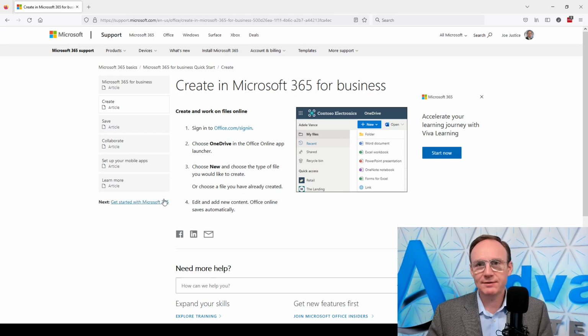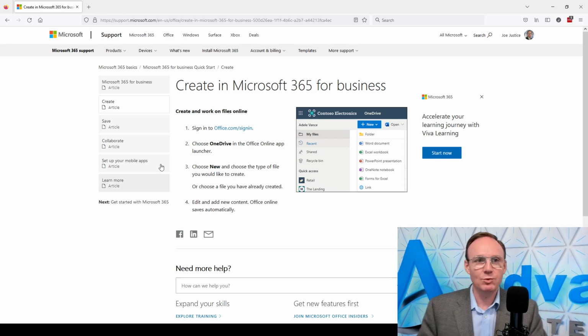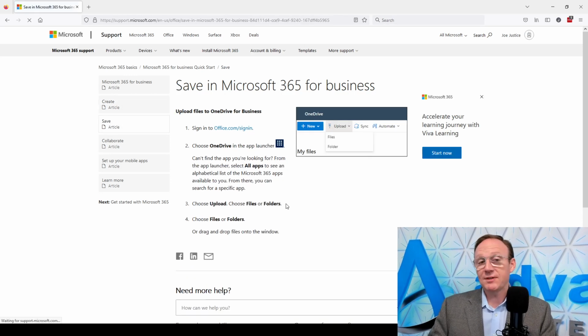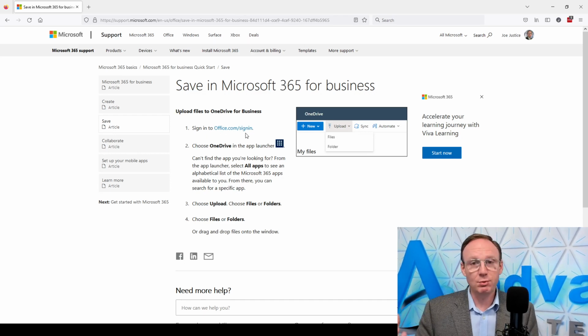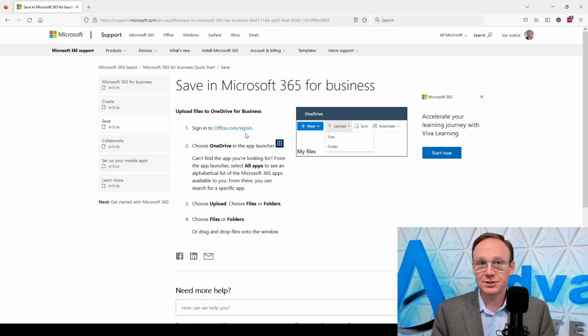So you can see here, all you have to do to create a new file is you go into your OneDrive, you choose new, and then you just put in the name, and then you can click edit, and you can begin working on it right away. Open up that file. Let's say you open up a Word file. You go into office.com, which, by the way, is kind of your portal to everything available in Office. You just go to office.com, everything will pop right up.